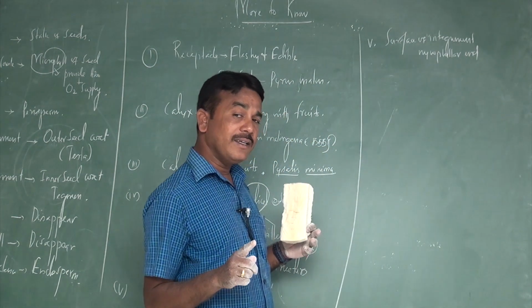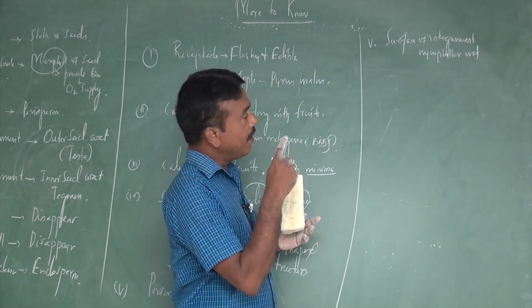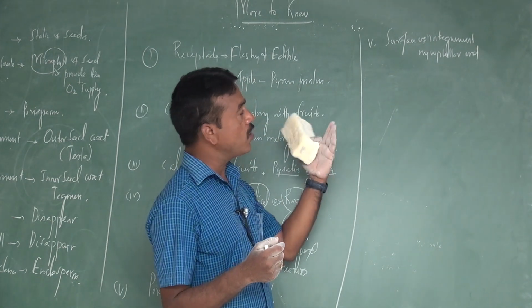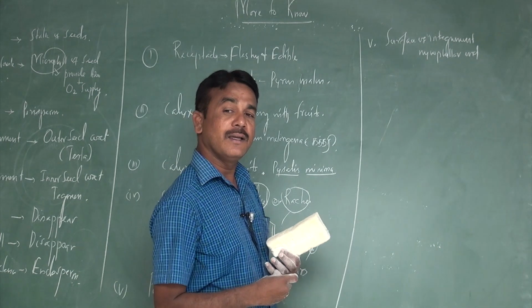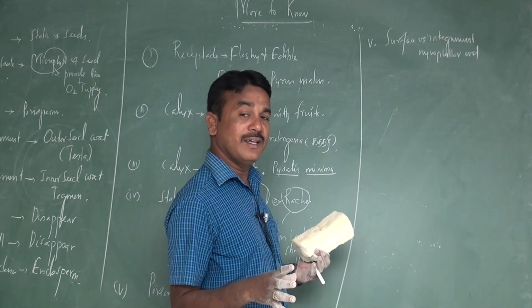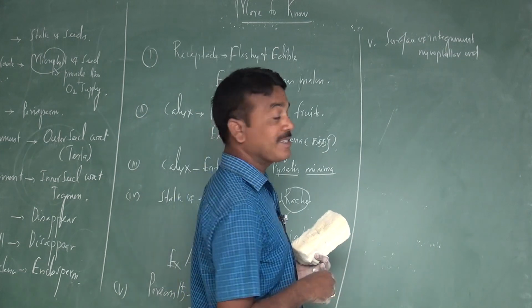If a group of cells in the outer integument near the micropylar end develops into a fleshy structure, that structure is commonly called caruncle.